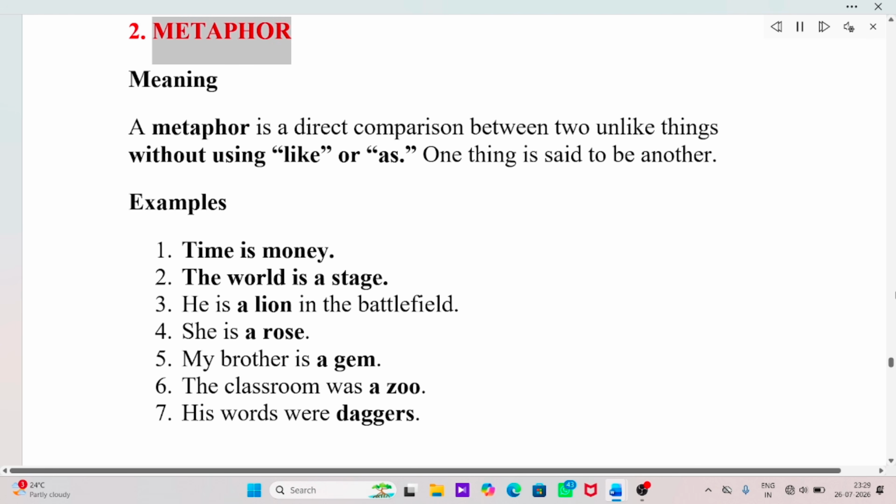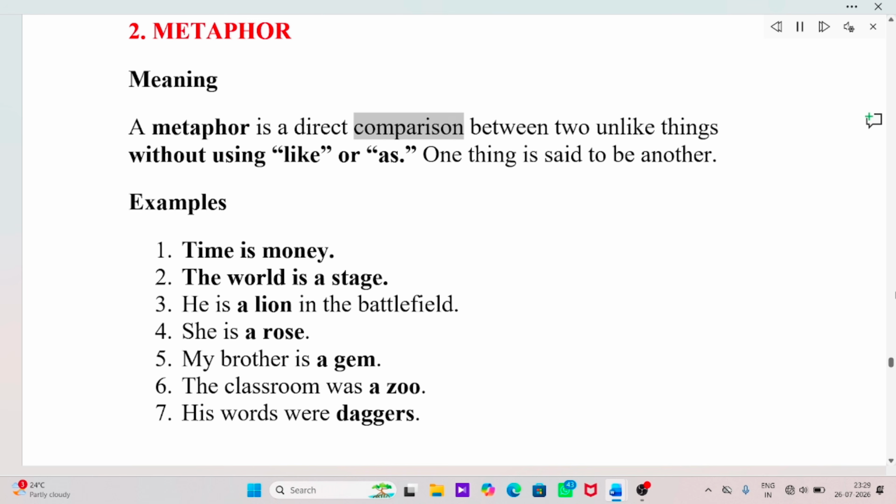2. Metaphor. Meaning. A metaphor is a direct comparison between two unlike things without using like or as. One thing is said to be another. Examples. Time is money. The world is a stage. He is a lion in the battlefield. She is a rose. My brother is a gem.